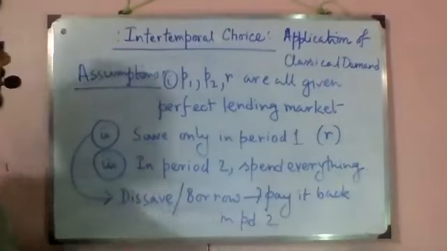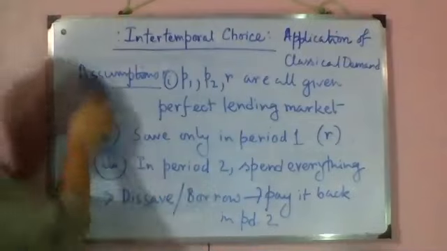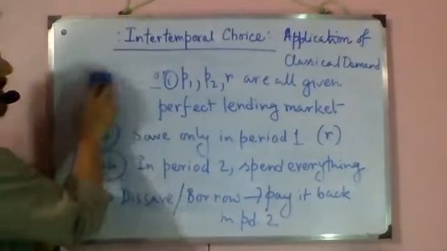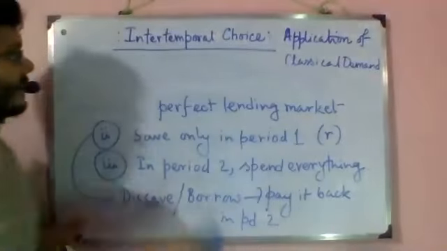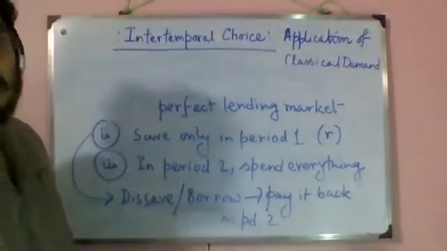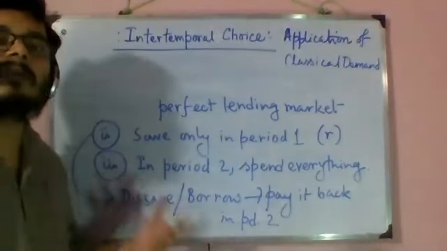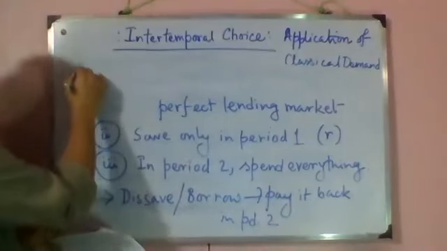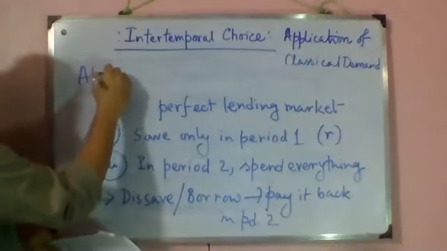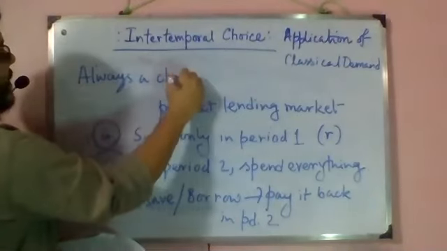Now, before going to the standard Lagrangian and optimality, so to say, we are going to say the most important part of intertemporal choice, something that we always tend to forget when we study it. And that part is that there is always a choice available.